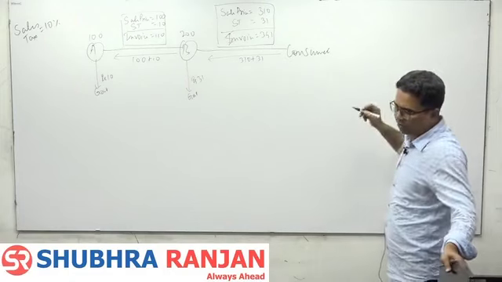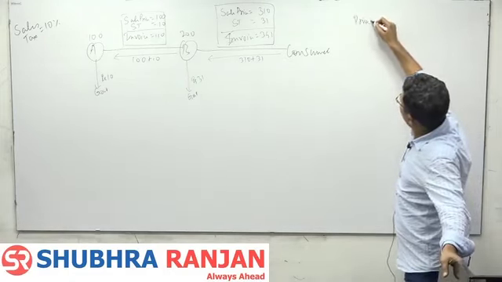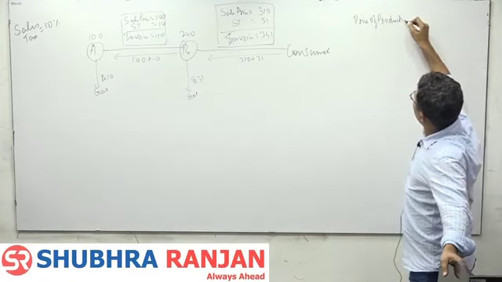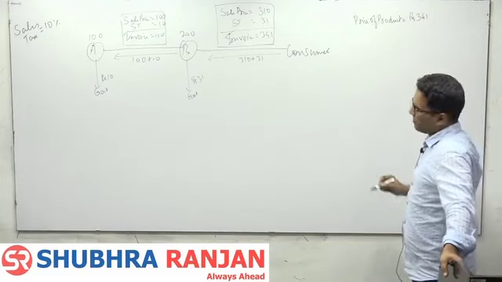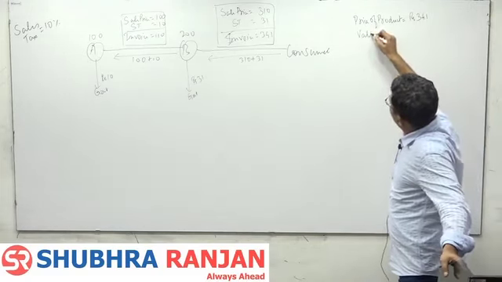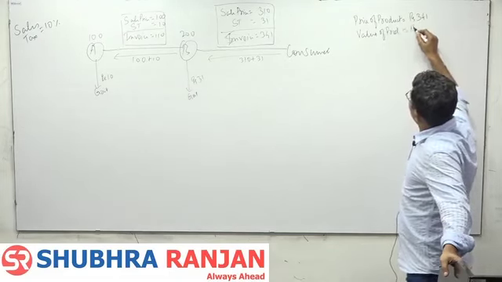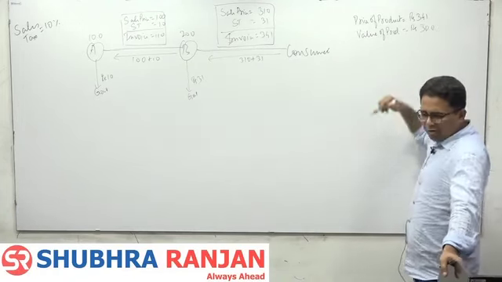And the consumer paid 341. Now for the consumer, the price of the product is rupees 341. Value of the product is 300.